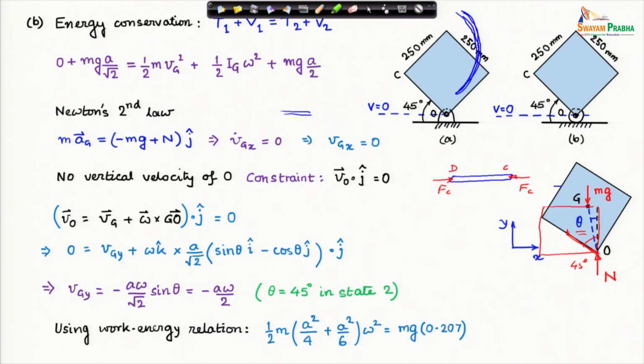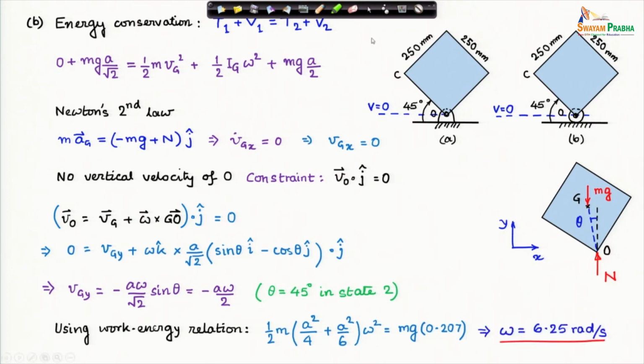If I use that, I get omega as 6.25 radian per second. This is the angular velocity in the final state of the system.